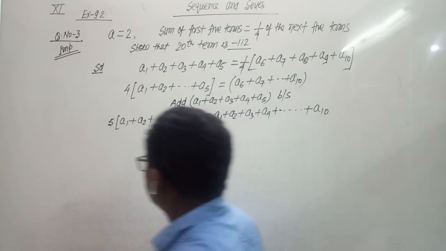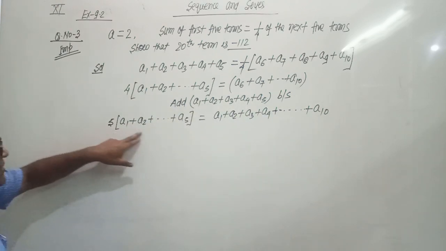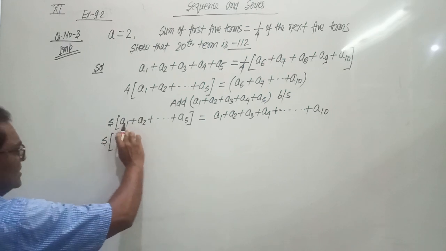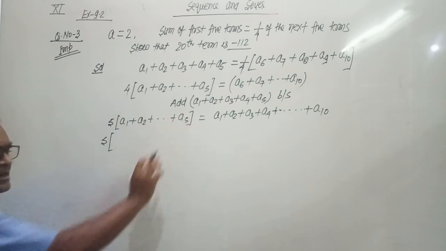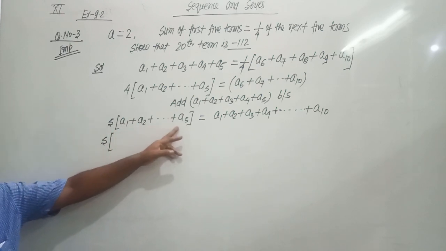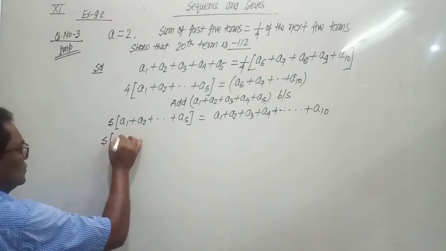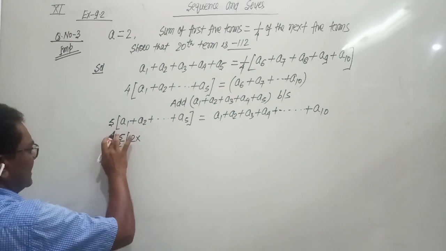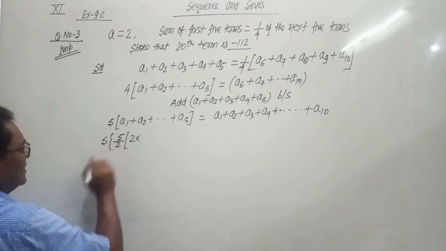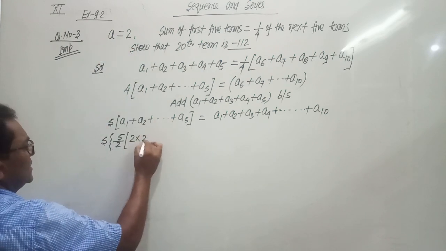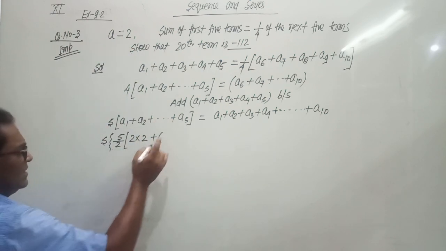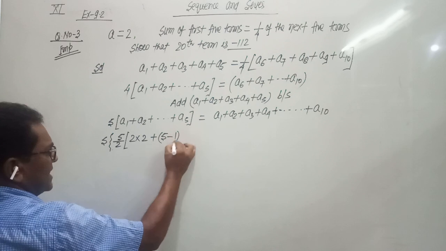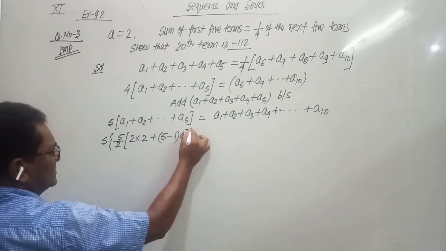Now use the formula for the sum to n terms. For the first, the total number of terms is 5, so the value of n is 5. So n by 2 means 5 by 2, then 2a, where the value of a is 2, into 2, plus n minus 1, where n is 5, so 5 minus 1 times d, which we have to calculate.